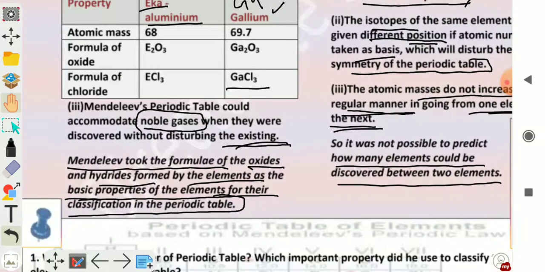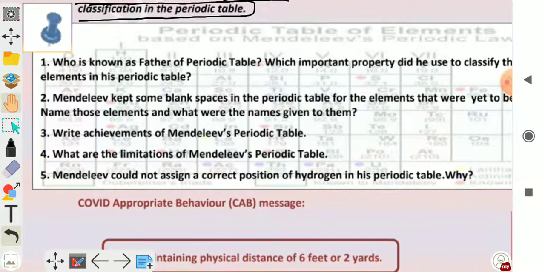Next question is, question number 3. Write achievements of Mendeleev's periodic table. And question number 4. Write the limitations of Mendeleev's periodic table. So children, you can write the achievements as well as limitations of Mendeleev's periodic table, which are given in your worksheet, point-wise. Next question is, Mendeleev could not assign the correct position of hydrogen in his periodic table. Why?